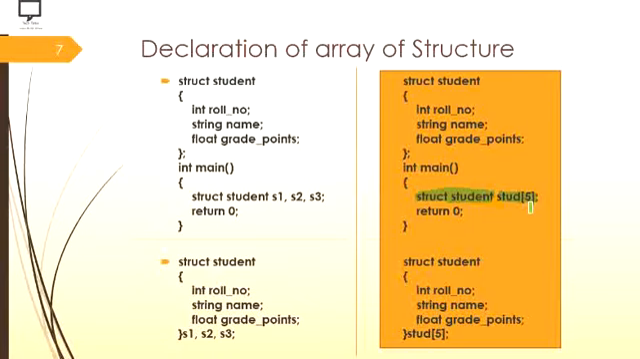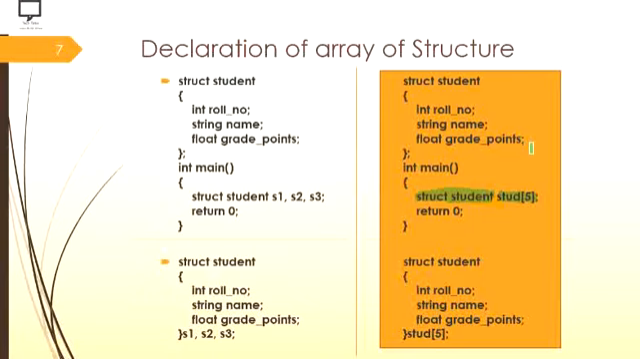As I explained in the previous example, if I want to maintain the information of 100 students, it's not feasible to create 100 variables and maintain them. Instead, I can use an array of student of size 100, where I can store the information of all 100 students. That is, for all 100 students I am going to store the roll number, the name, as well as the grade point. In this way I can arrange and maintain all the things.